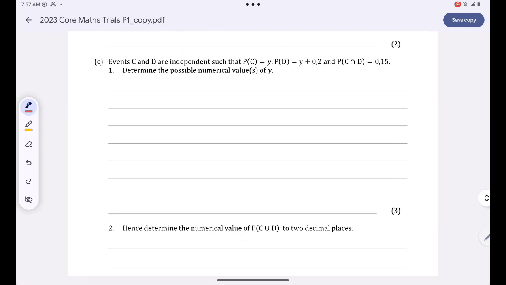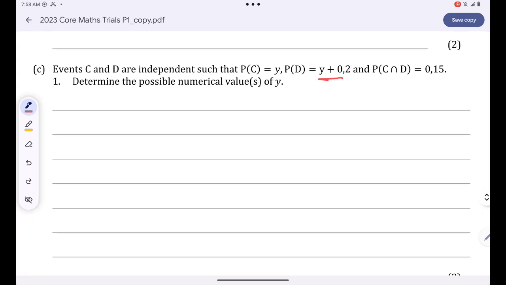And then now we are told that events C and D are independent, such that the probability of C is equal to Y, the probability of D is equal to Y plus 0.2, and the probability of the intersection is just 0.15. Determine the possible numerical value or values of Y.